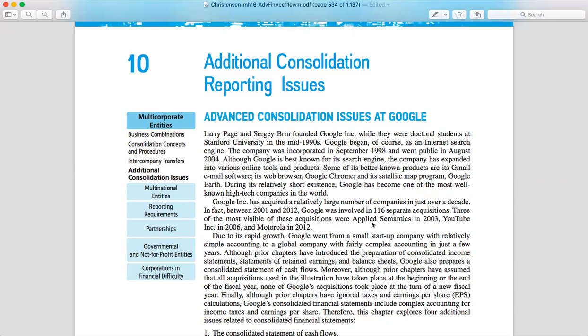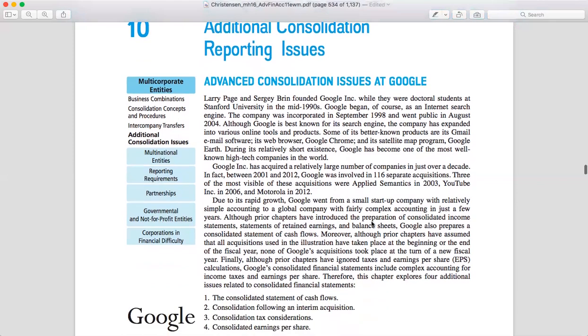In this chapter, we're going to look at additional issues related to the consolidated financial statements. There are four. The first one is the consolidated statement of cash flow itself. The second one is consolidation following an interim acquisition, then consolidation tax considerations, and consolidated earnings per share.